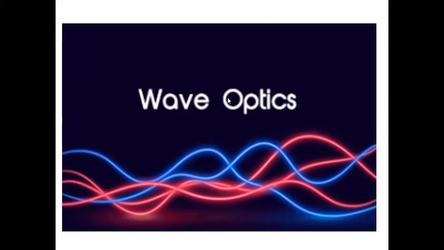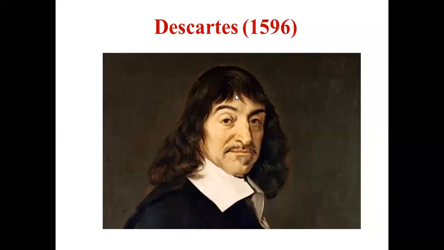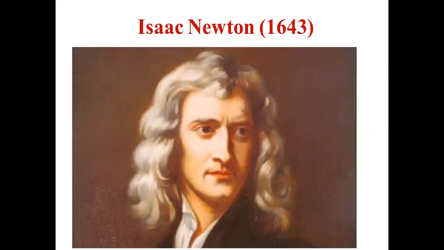started developing in the olden days. It was Descartes who first told that light is a stream of particles, but he didn't put all these things in a particular way. He didn't put forward his own theory, and all the ideas of Descartes along with a few more ideas were put into a particular theory called the corpuscular theory. It was given by Isaac Newton. So initially it was initiated by Descartes, whereas it was moved forward by Isaac Newton.